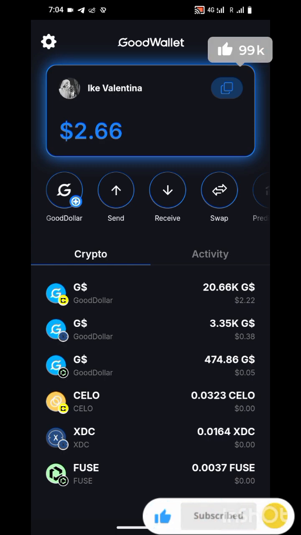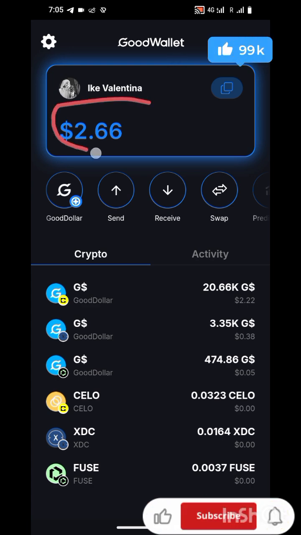To get this app, the link is in the description box. So when you click on the link, you have to register. So after registering, this will be your dashboard. So here, this app is called Good Wallet. Here you have to claim G coins to accumulate. When you claim G coins, you will see the amount here. You will see it in dollar. So currently I have $2.66 in my wallet. So I'll show you guys how you can claim and how you can swap to withdraw.